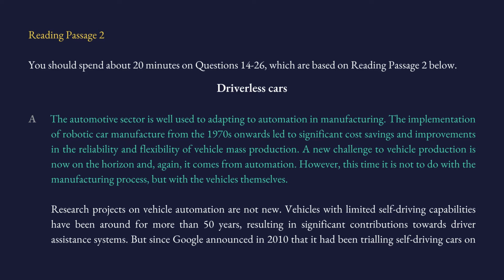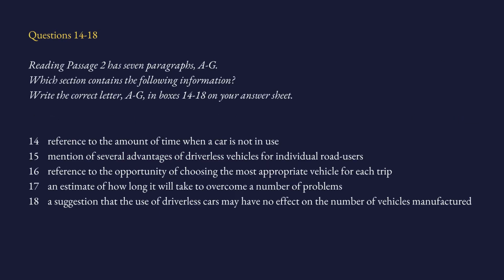So we have questions 14 to 18. The instructions say reading passage 2 has 7 paragraphs. Write the correct letter A to G in boxes 14 to 18 on your answer sheet. So you have 5 sentences here. What they're asking you is this. For example, think about this one, this sentence. Which paragraph in the passage is related to this? Or to put it more accurately, which paragraph in the passage is this sentence related to?